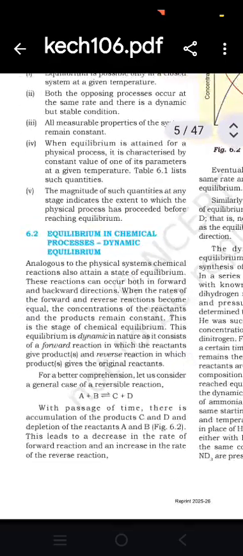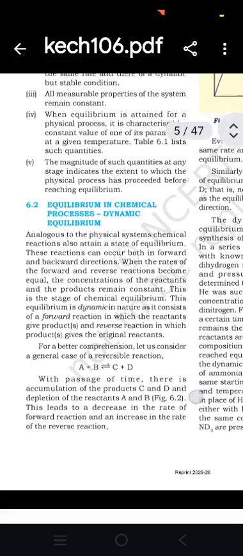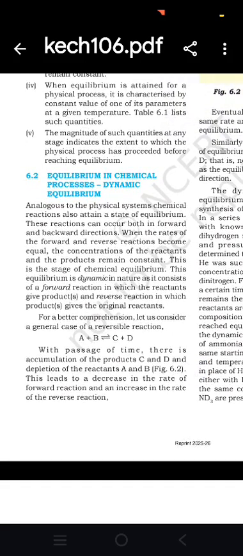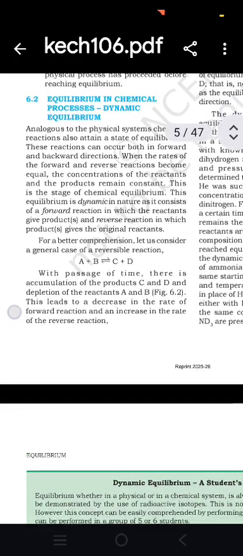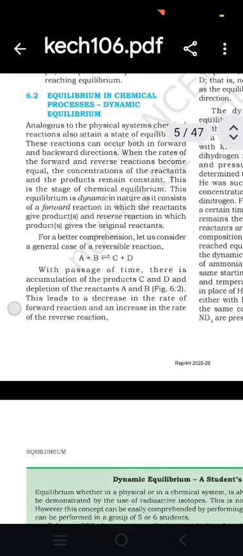Analogous to physical systems, chemical reactions also attain a state of equilibrium. These reactions can occur both in forward and backward directions. When the rates of the forward and reverse reactions become equal, the concentrations of reactants and products remain constant. This is the stage of chemical equilibrium. This equilibrium is dynamic in nature, as it consists of a forward reaction in which reactants give products and a reverse reaction in which products give the original reactants.